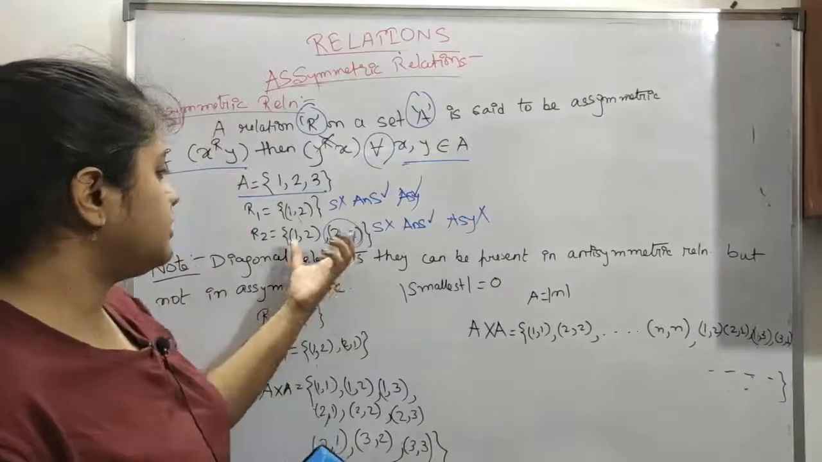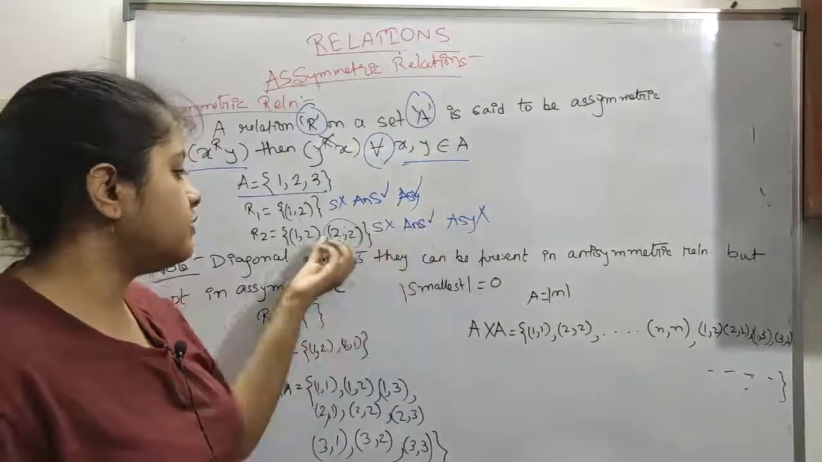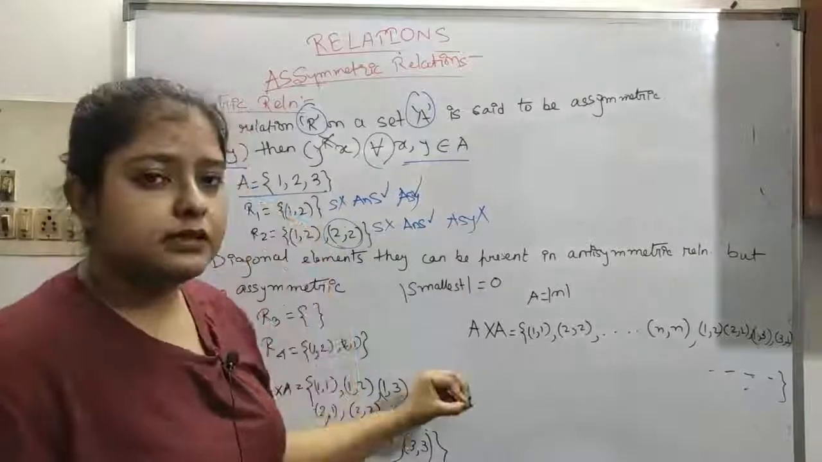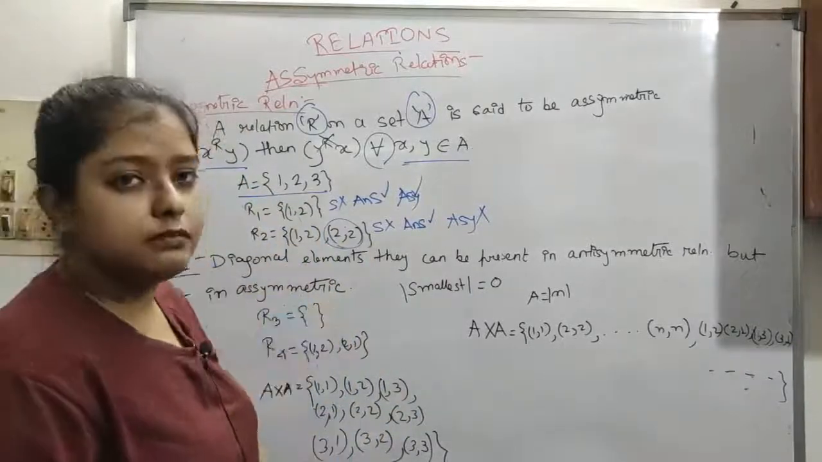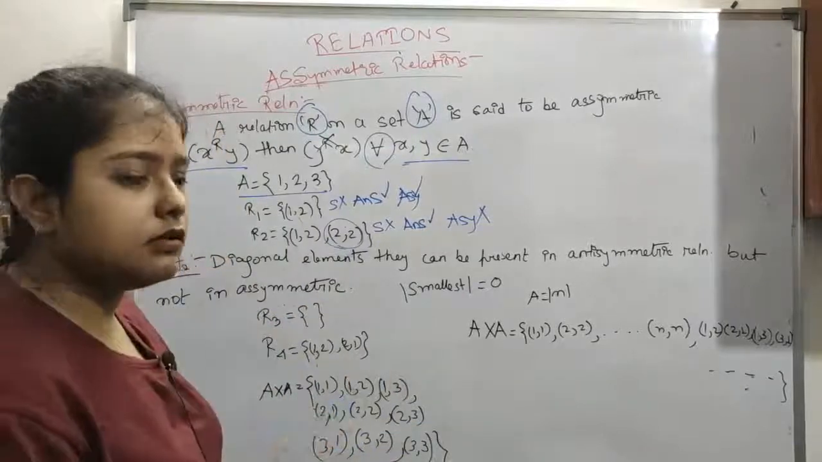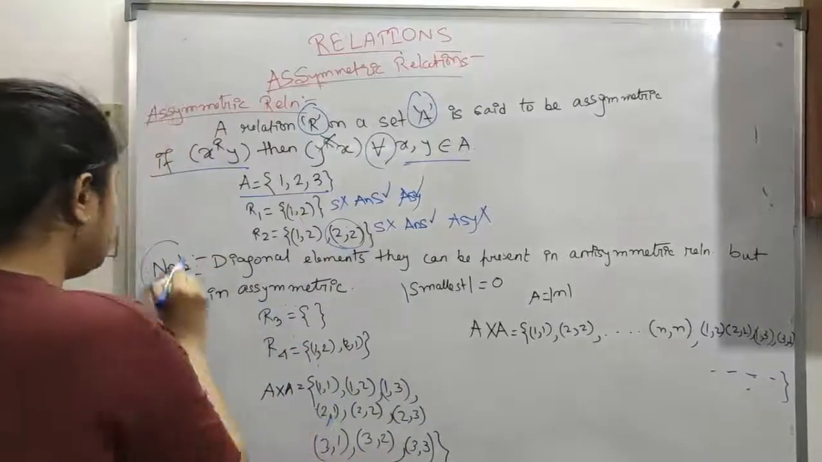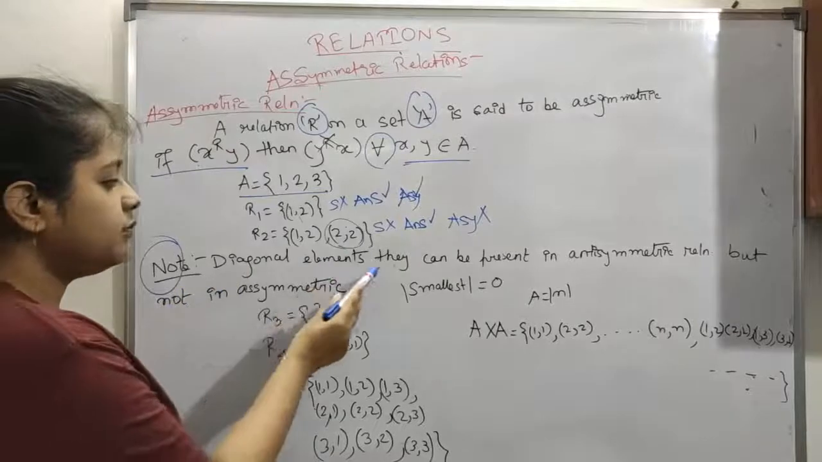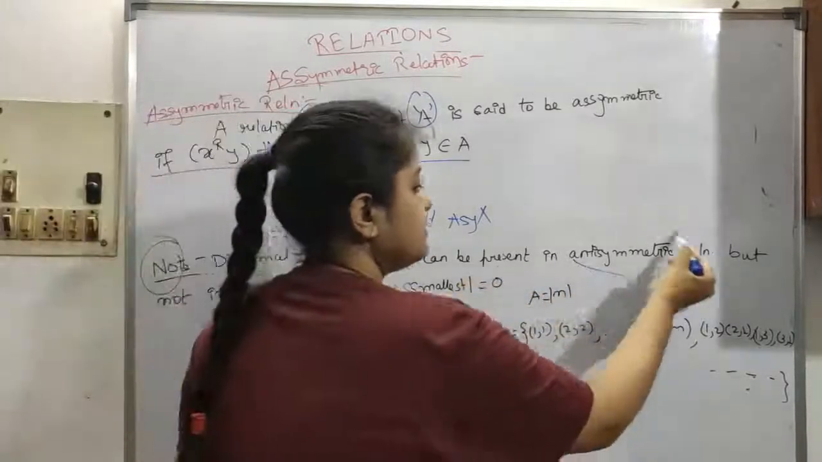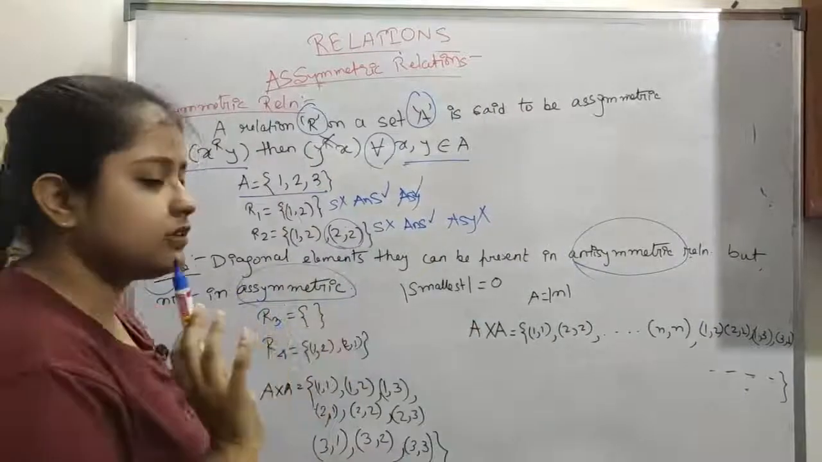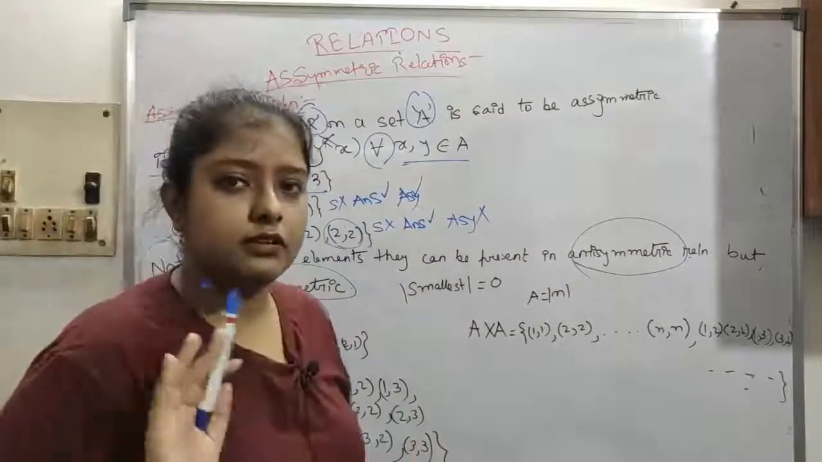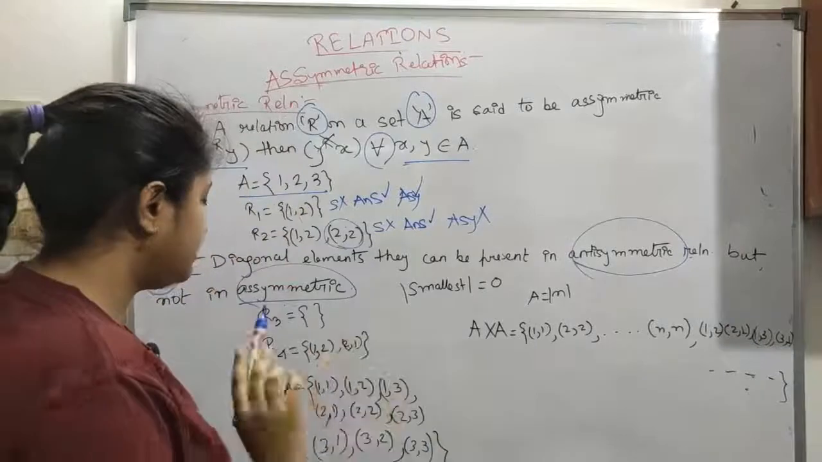So you can see this is basically the difference between antisymmetric and asymmetric. If a diagonal element is present, then it is antisymmetric but not asymmetric. So now I have written it down in the note: diagonal elements can be present in an antisymmetric relation but not in an asymmetric relation. Okay, so diagonal elements cannot be present in asymmetric relations. So this is our basic definition.